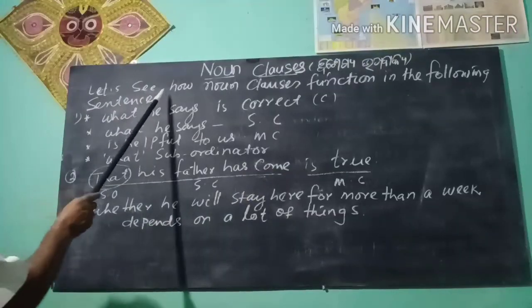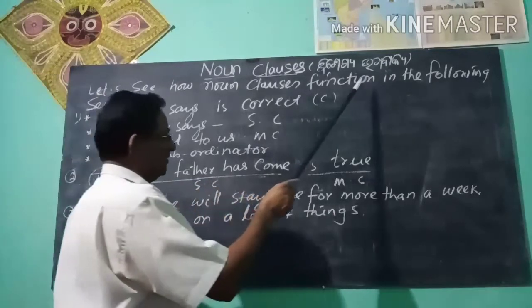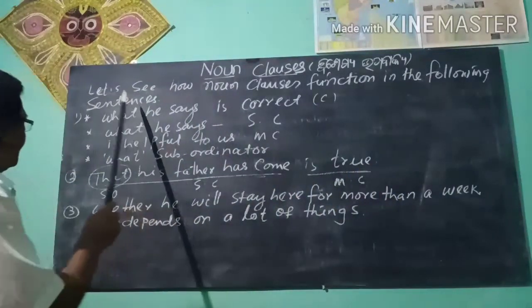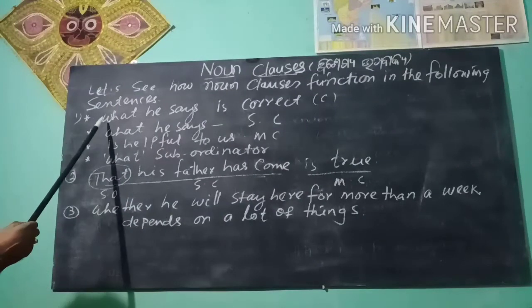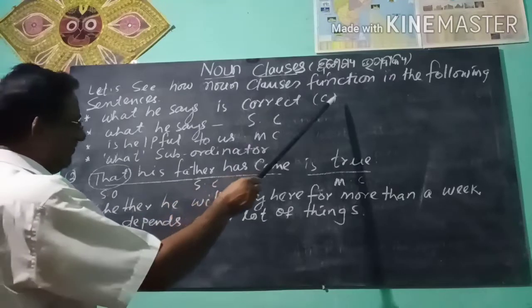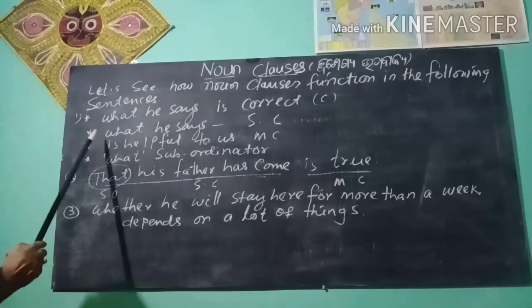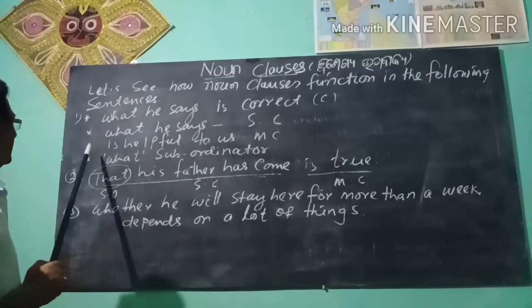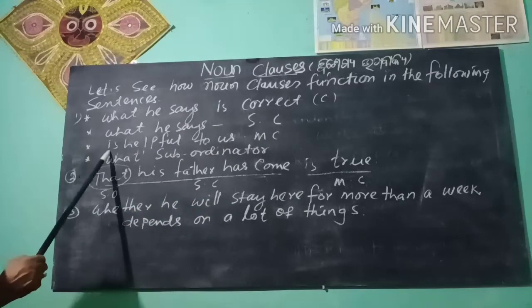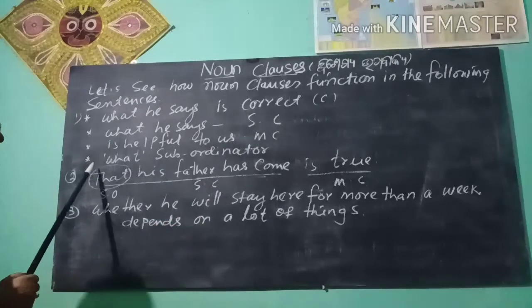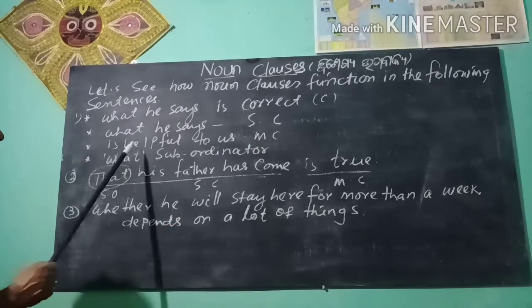Let us see how noun clauses function in the following sentences. First example, what he says is correct. It is a complex sentence. What he says is the subordinate clause, is correct is the main clause. What is the subordinator.